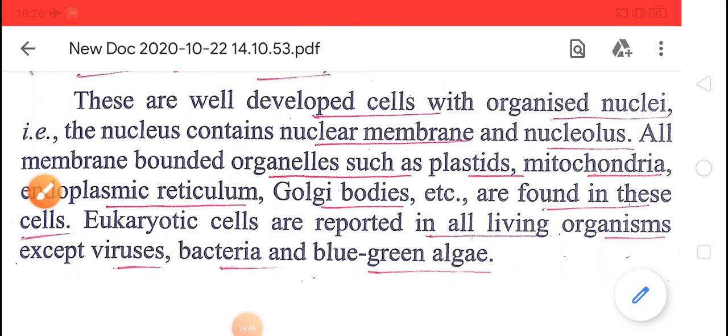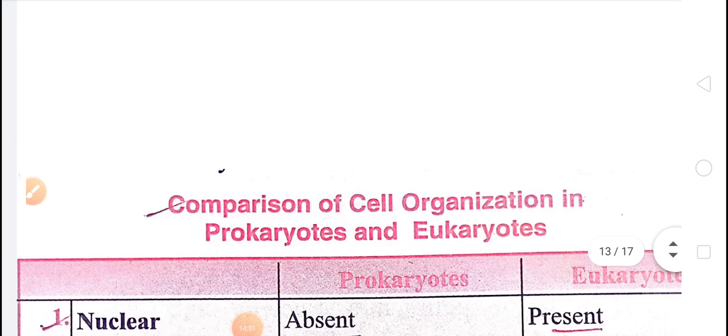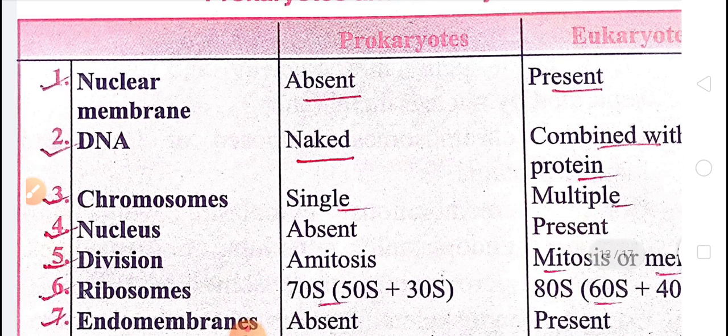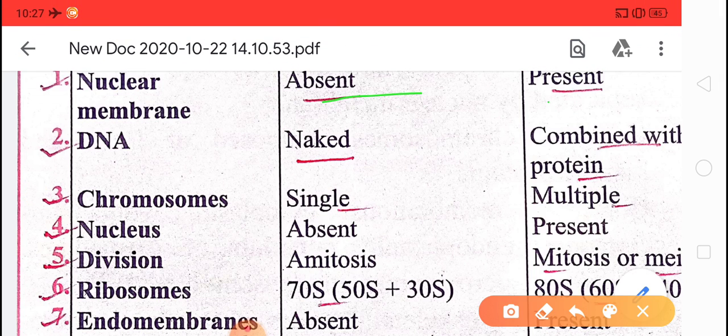Now we'll take a little table to understand the comparison of cell organization in prokaryotes and eukaryotes. First, nuclear membrane. We have seen that the nucleus is absent in prokaryotes, so the nuclear membrane will also be absent in prokaryotes. Nuclear membrane is present in eukaryotes.